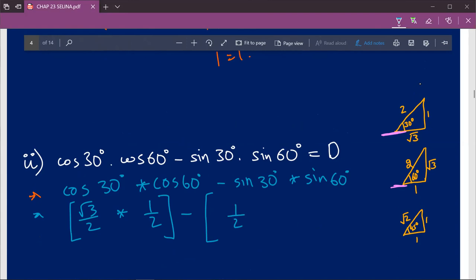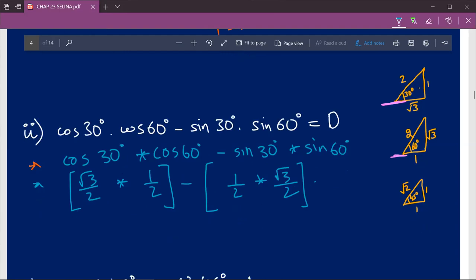Sine 30 degree is 1 upon 2 into sine 60 degree. With respect to the magic triangle for 60 degree, we refer to this magic triangle, and with respect to this angle, towards the ground, sine 60 degree is perpendicular upon hypotenuse, which will be root 3 upon 2.